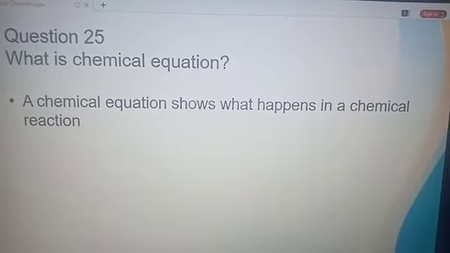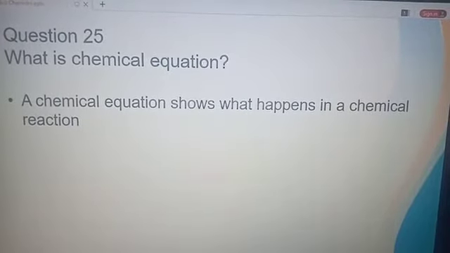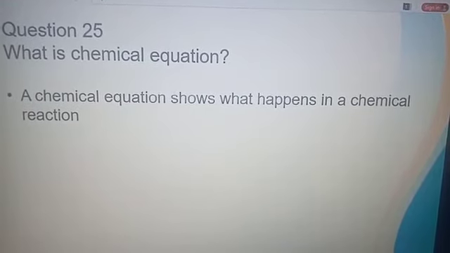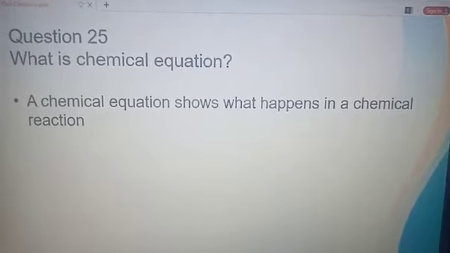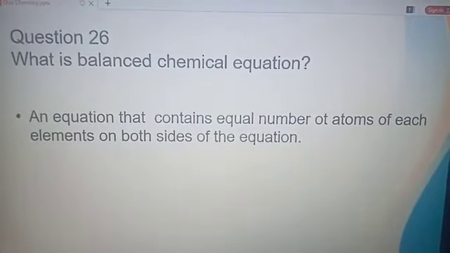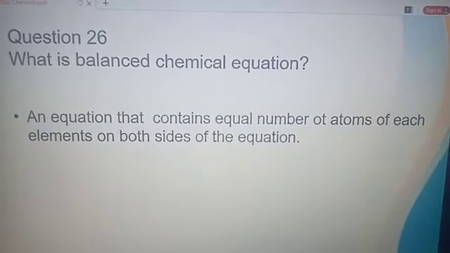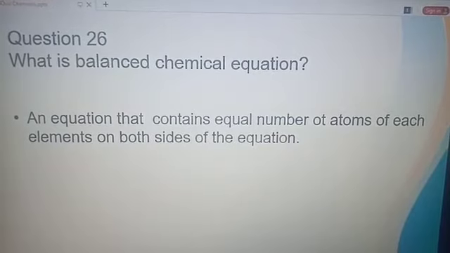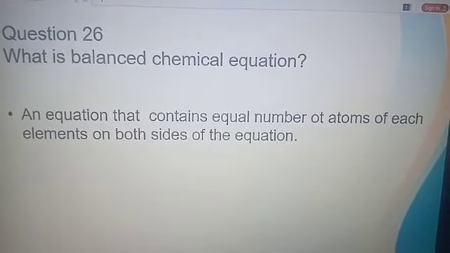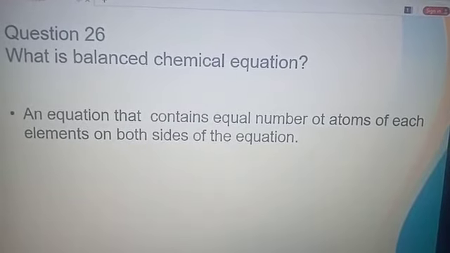Question 25. What is a chemical equation? A chemical equation shows what is happening during a chemical reaction. Now, question 26. What is a balanced chemical equation? An equation that contains equal number of atoms of the element on both sides of the equation is called balanced chemical equation.